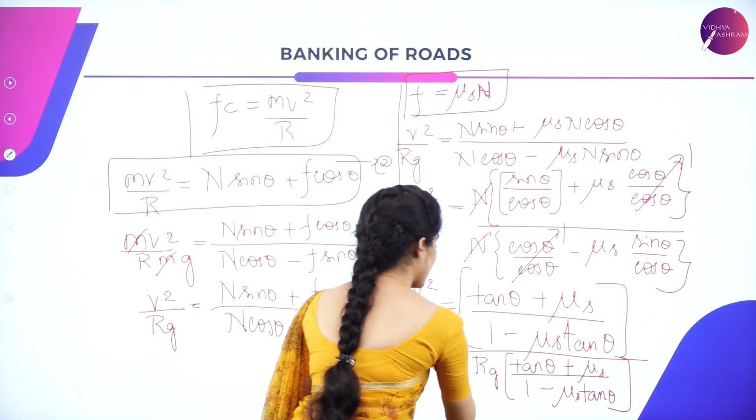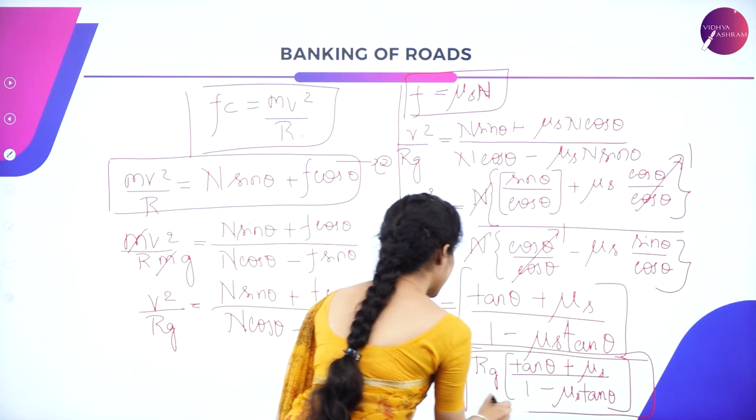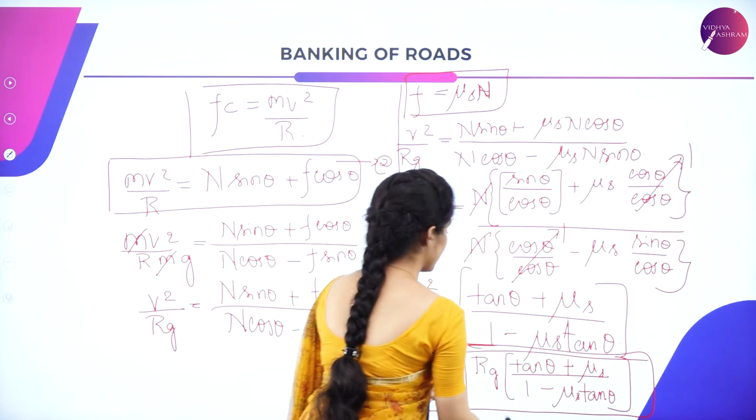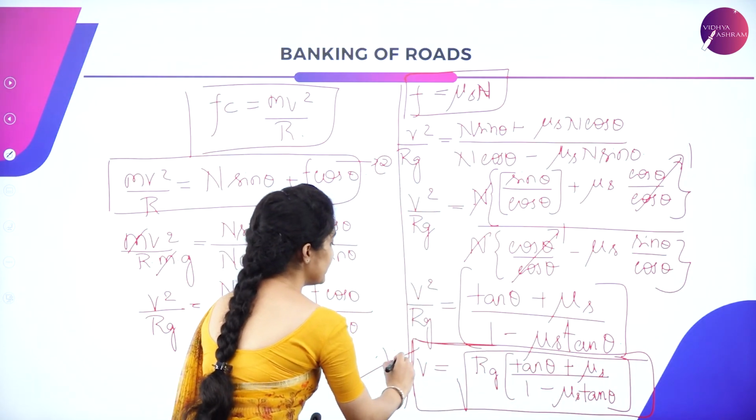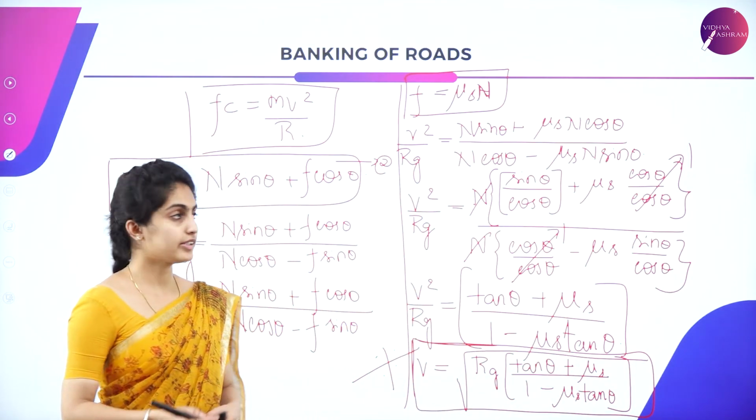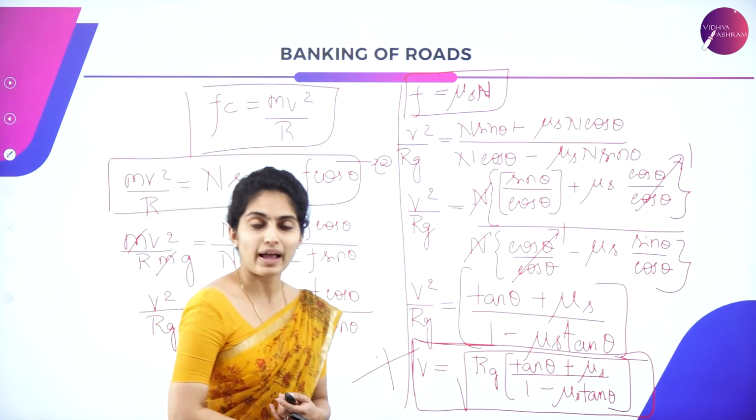So this is the equation in order to calculate anything with regard to banking of the roads, which is very important in terms of numericals. So that is all about your banking of roads.